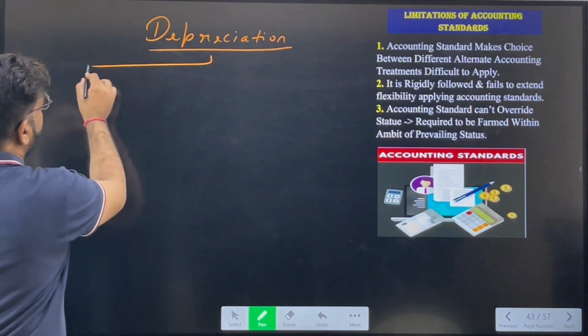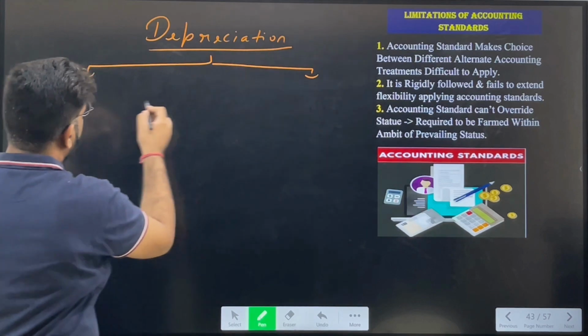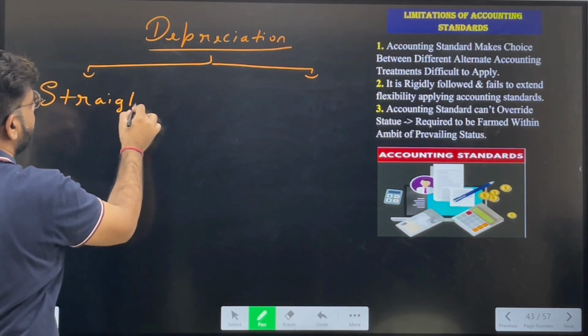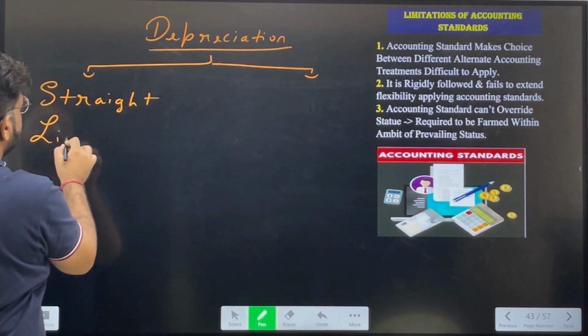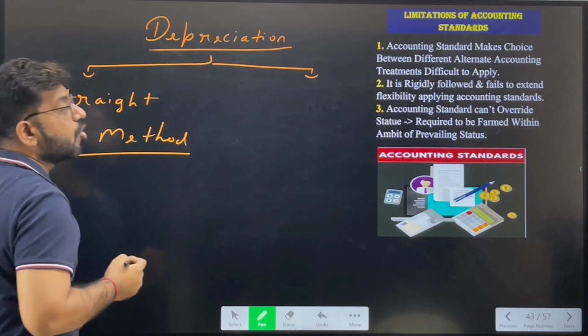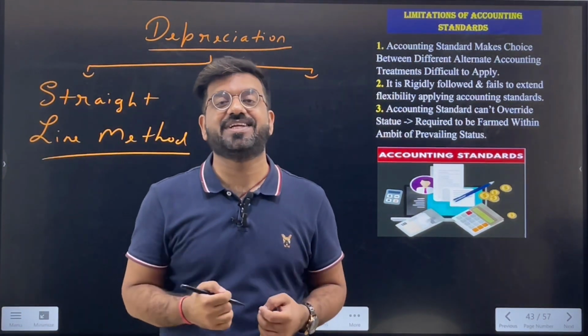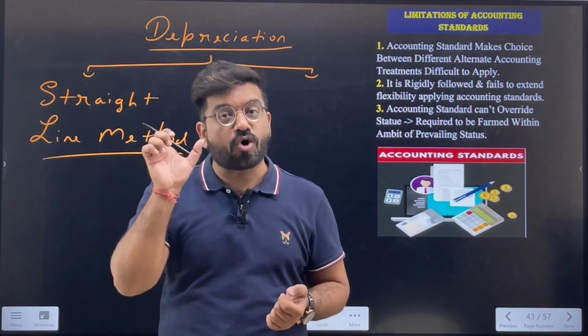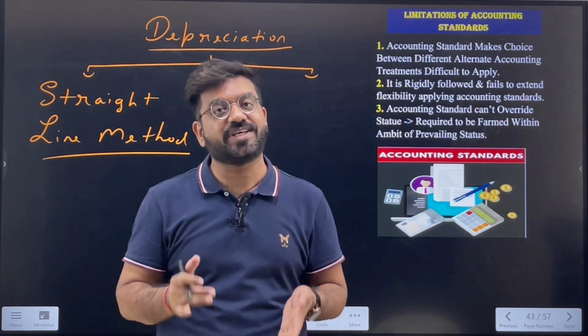What are those two methods? The first one is the straight line method. The straight line method simply says to charge the depreciation on the cost price of that machinery, the cost at which we purchased it.